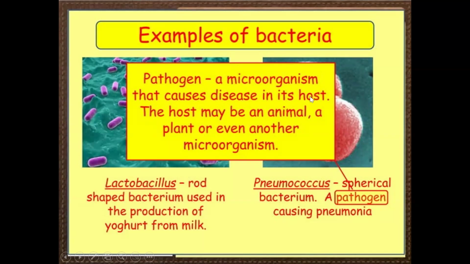Host is just like, if in your body there is pneumococcus, then pneumococcus will be the pathogen and your body will be the host. Generally, what does a host do? A host provides food, right? Whenever we go to someone's home and they are hosting us, they provide us food and different things. Similarly, the pneumococcus bacteria are pathogens, they are disease causing agents. In simple words, a pathogen is a disease causing agent. Whenever any pathogen enters your body, it causes disease. Clear?